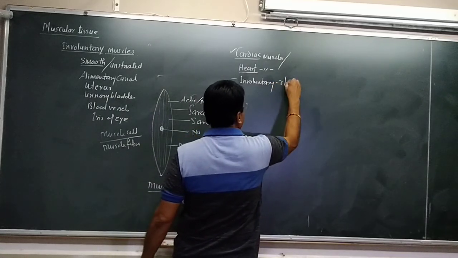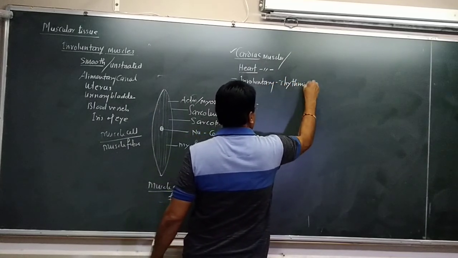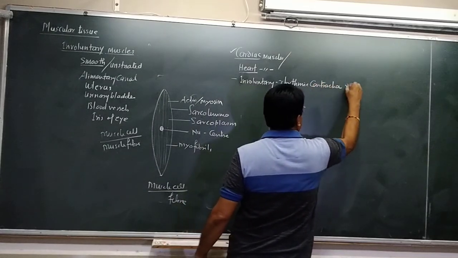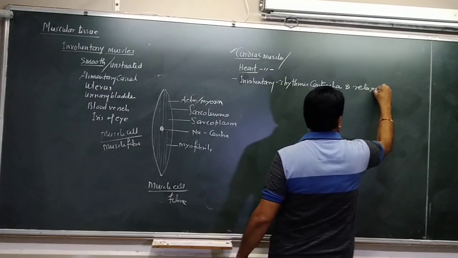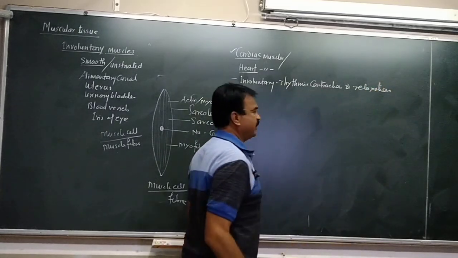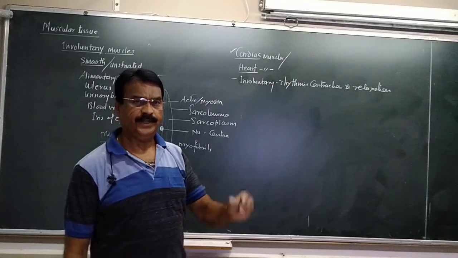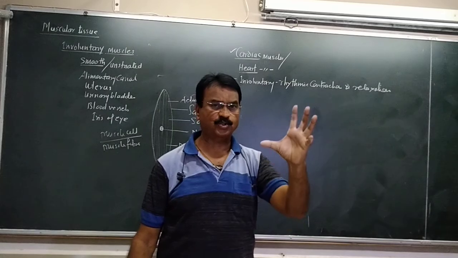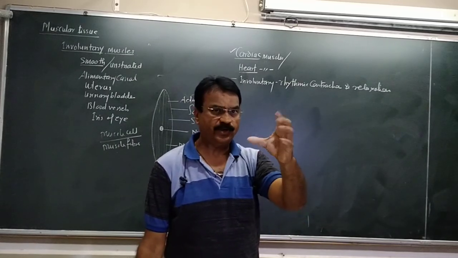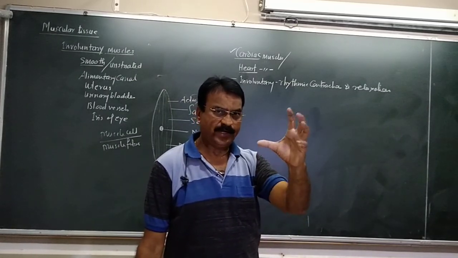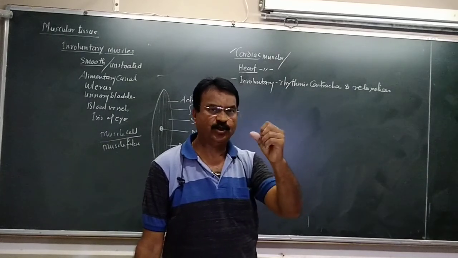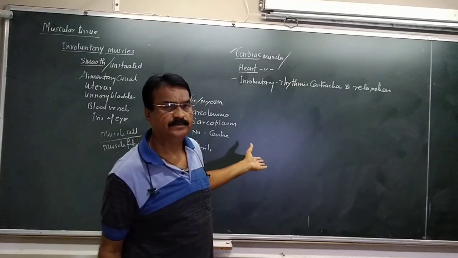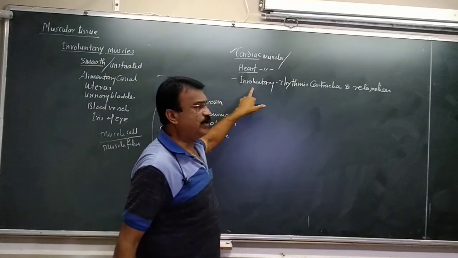There is a rhythmic contraction and relaxation. एक रिदम में कॉन्ट्रैक्शन और रिलैक्सेशन होता है हार्ट का, सिस्टोल एंड डायस्टोल. सिस्टोल मीन्स कॉन्ट्रैक्शन, डायस्टोल मीन्स रिलैक्सेशन. So that systole and diastole, that contraction and relaxation of the heart का जो pumping होता है, that is due to the cardiac muscles. So the working is involuntary.